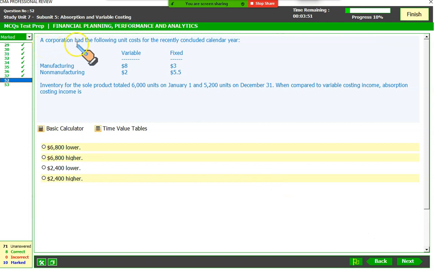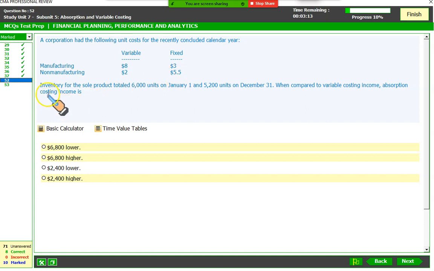Okay, it says a corporation had the following unit cost for the recently concluded calendar year. Our variable cost of manufacturing was $8. Our fixed cost of manufacturing was 3, which means if we produce 1 unit, the direct material, direct labor, and variable overhead is 8. Variable manufacturing cost is the sum of 3 things: direct material, direct labor, and variable overheads. And this $3 is the fixed cost. We are only interested in the variable manufacturing and fixed. We are not concerned with 2 or 4.5. This is clearly non-manufacturing cost, non-manufacturing variable and non-manufacturing fixed. We are not concerned with it.